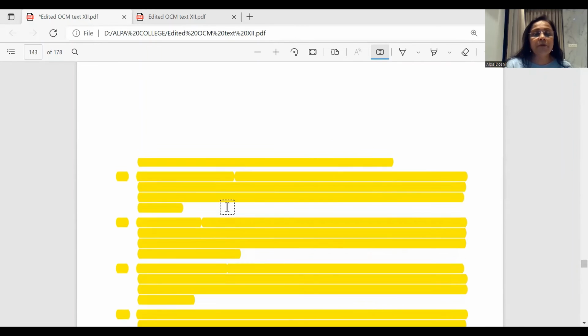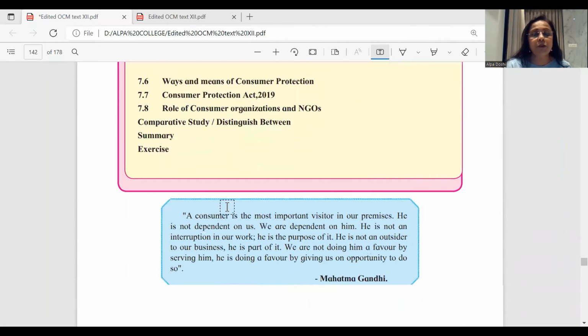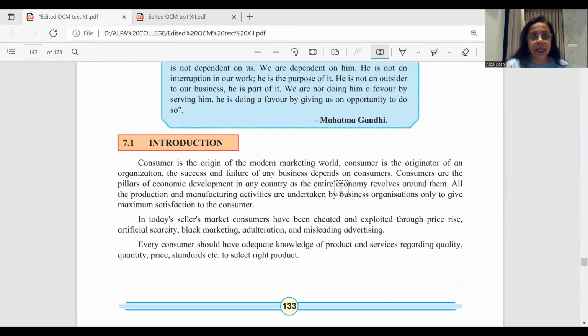that the very first paragraph on, let us say, for example, you have the concept of meaning, all right? So how consumers are regarded as king. However, in sellers market, they have been cheated and exploited through price rise, through artificial scarcity, black marketing, adulteration, and misleading advertising.